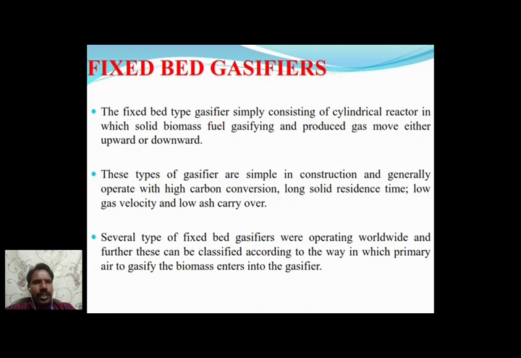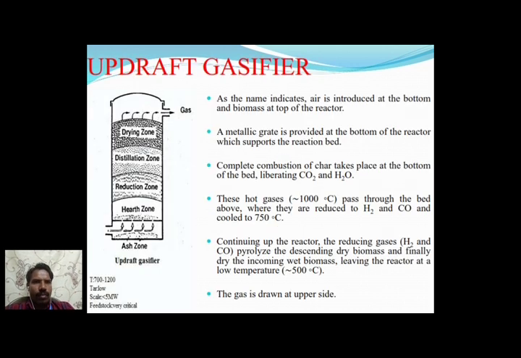Several types of fixed bed gasifier are operating worldwide, and they can be classified according to the way the primary air enters the gasifier with the biomass. In the updraft gasifier, the product gas is formed on the top side, and the ash is removed from the bottom side. There are zones of drying, pyrolysis, and reduction, placed one by one.